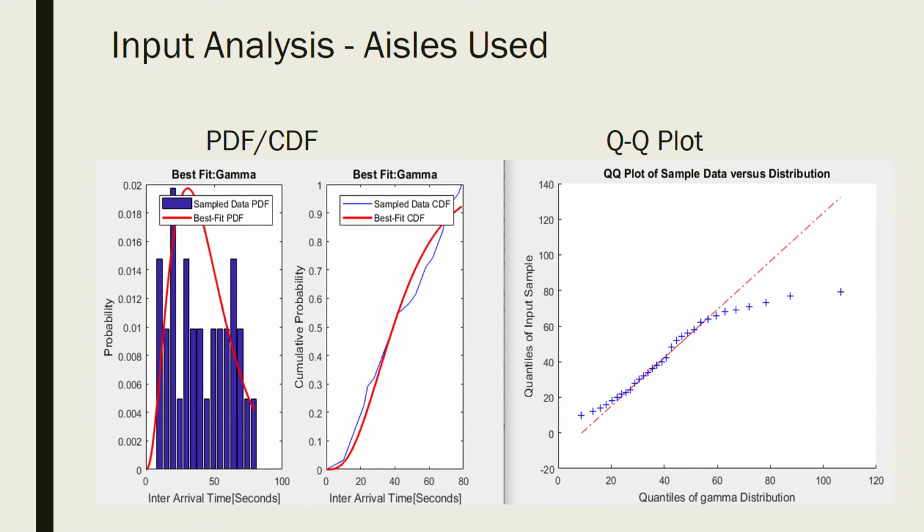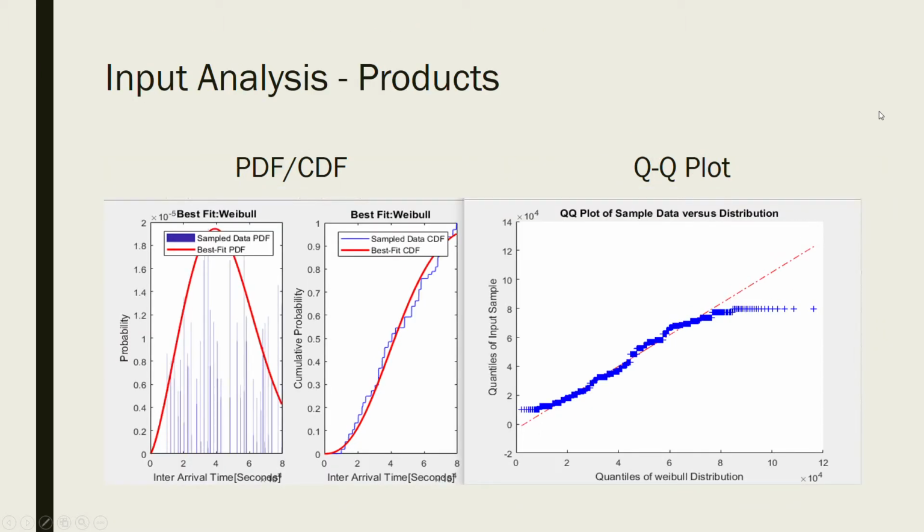Due to the p-value being greater than the null hypothesis, we are unable to reject the initial hypothesis. We also made use of the product data, where we recommend to make use of the Weibull distribution. In the graph shown are the best fit PDF and CDF for the product column of the data collected.